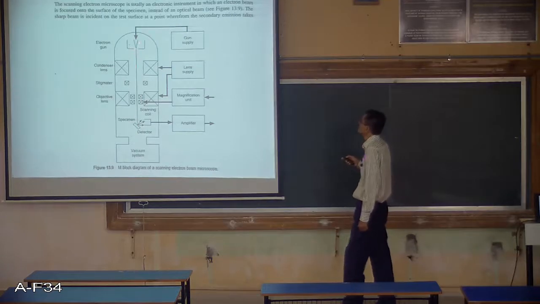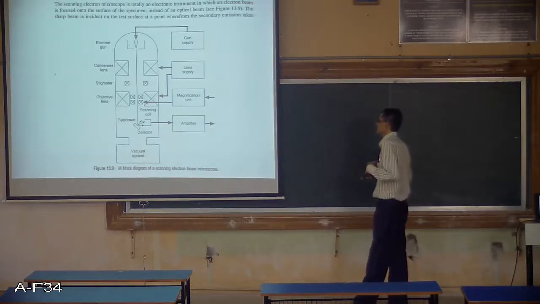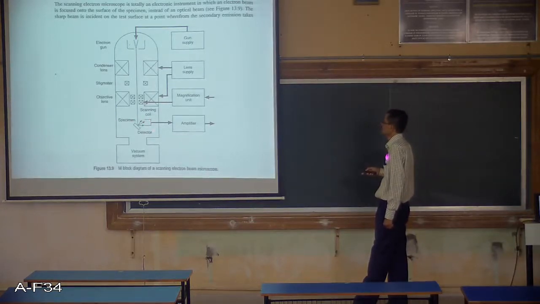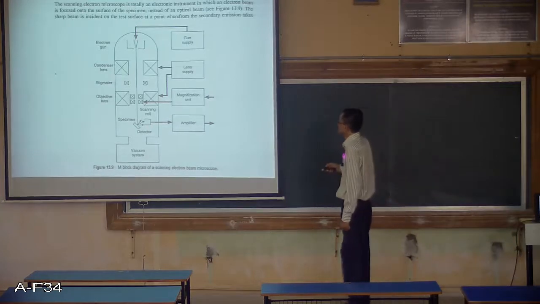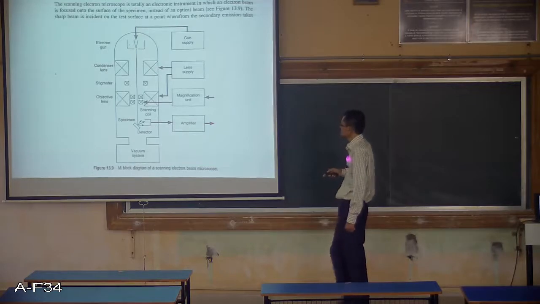This will be supplied by some gun supply, power supply for the gun, and then this particular specimen will reflect the electron beam, and that will be recorded here. This is a detector. This will go to the amplifier and then to the next instrumentation system.